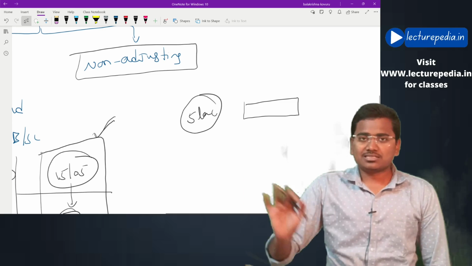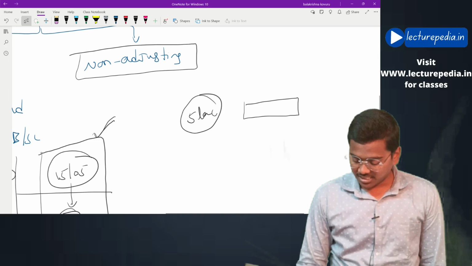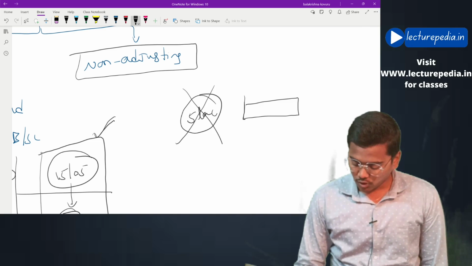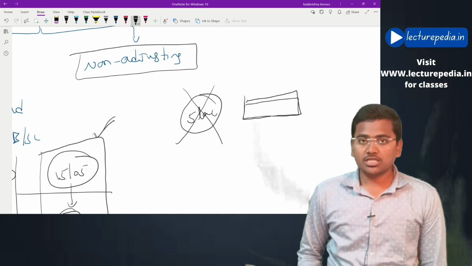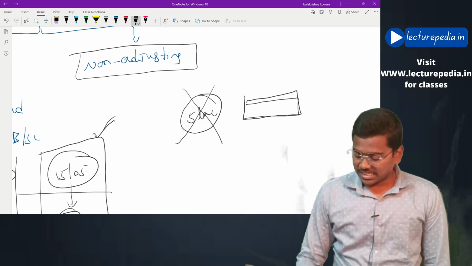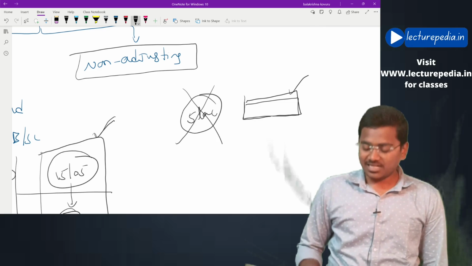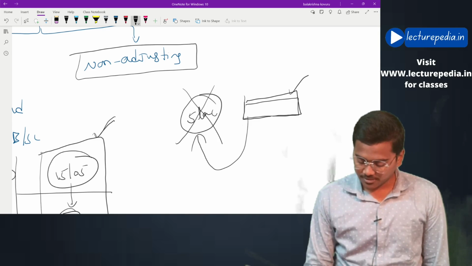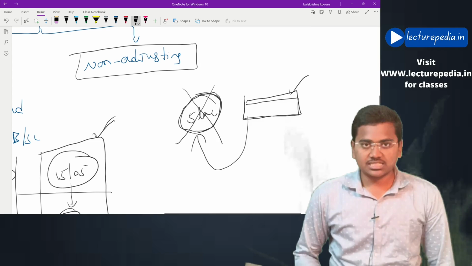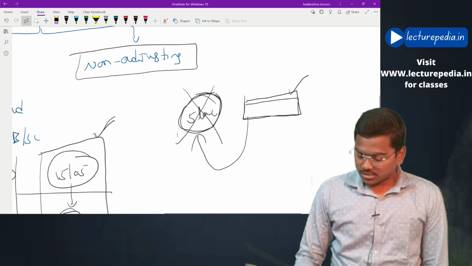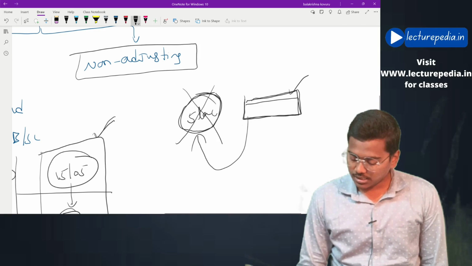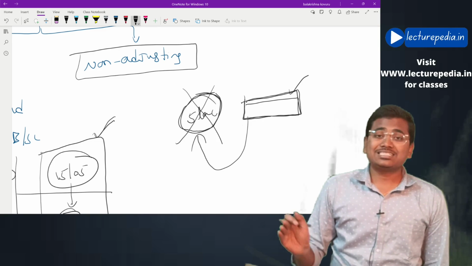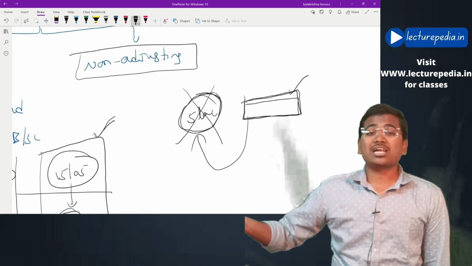In that cyclone, all this inventory is damaged. Now this cyclone will be a non-adjusting event. It will not affect the conditions that are existing as on the balance sheet date. As on the balance sheet date, inventory is actually present. Thereby the cyclone that has occurred after balance sheet date is not an adjusting event. It is a non-adjusting event.